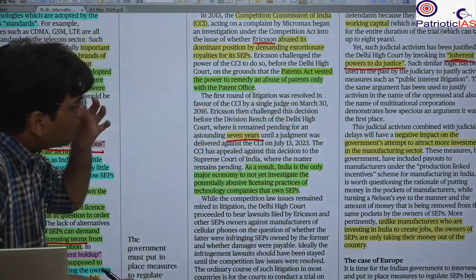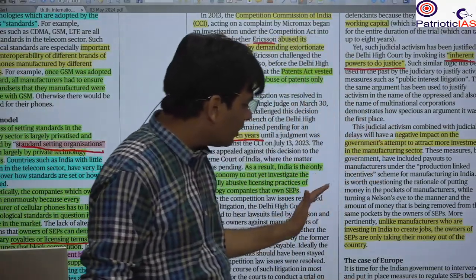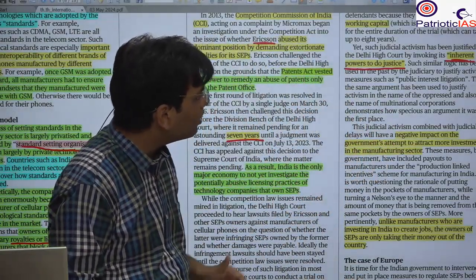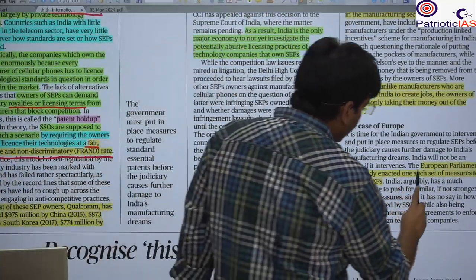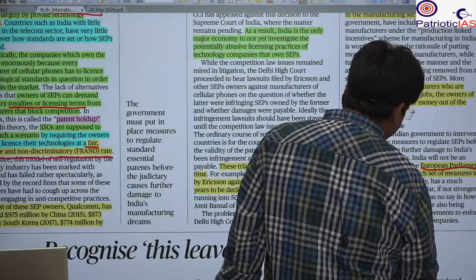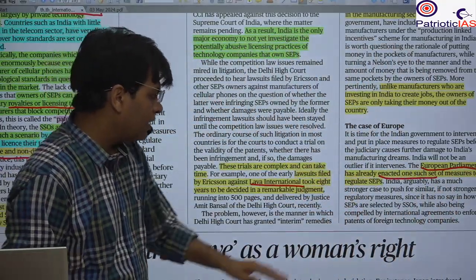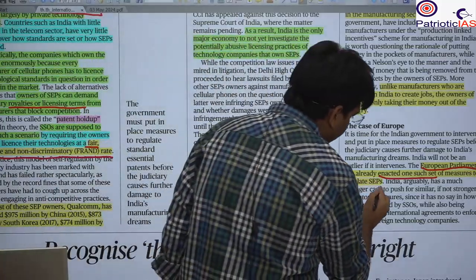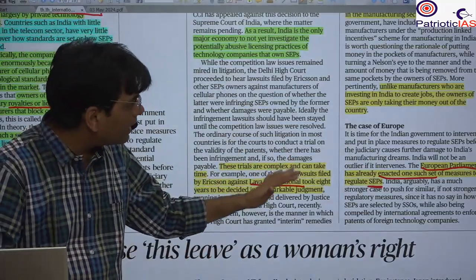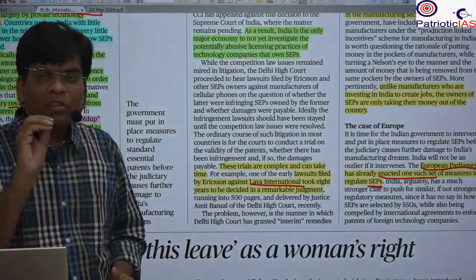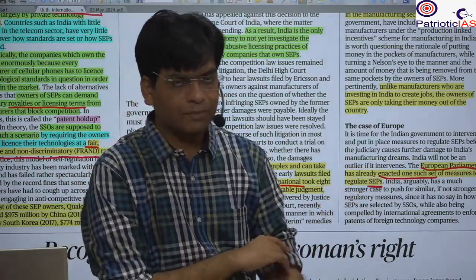Here, the writer wants to say that the government should intervene on the same ground. We have seen that there has been some law passed by the European Parliament. So the European Parliament has already enacted such a law that ensures the regulation of standard essential patents. So here, the Indian government can intervene in a positive manner, and only then can the manufacturers in India grow, particularly in the telecom sector.